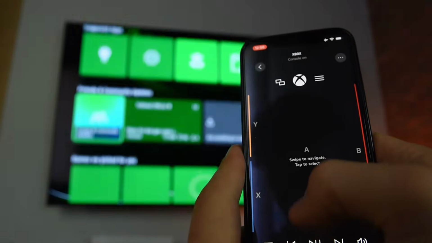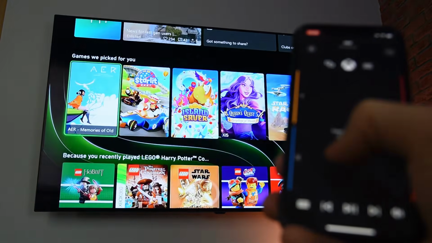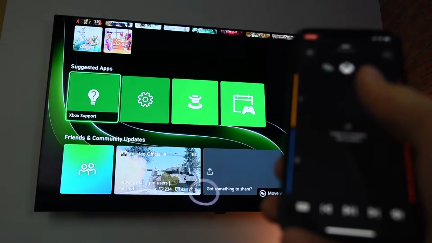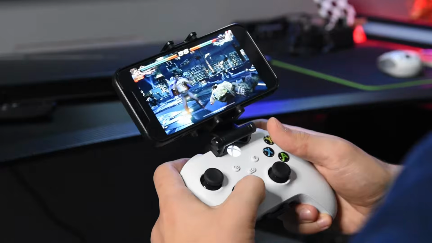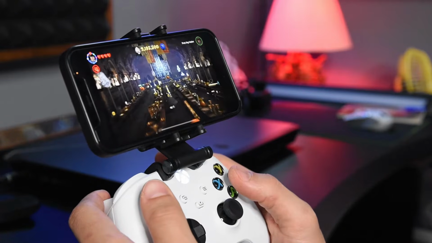Last, with remote play, you can use your mobile device as a console remote controller and navigate normally through your Xbox menu. And of course, access and play games remotely on the phone, and that is the cherry on the top, as this feature is remarkable. I can even be in another room playing games that I have installed on my Xbox console here using just my smartphone and my Xbox controller.